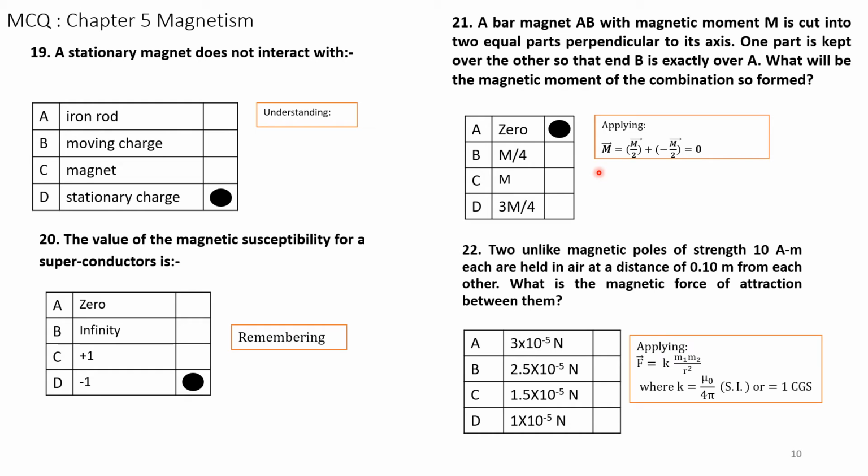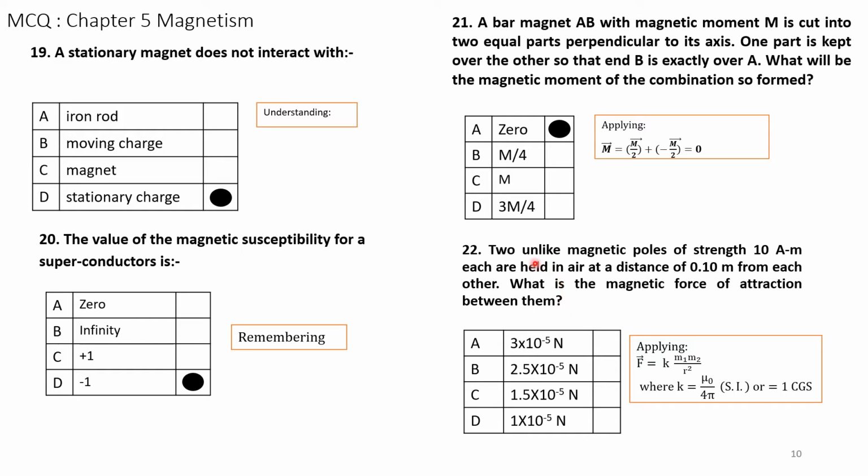Next question. Question number 22. Two unlike magnetic poles of strength 10 ampere meters each are held in air at a distance of 0.1 meter from each other. What is the magnetic force of attraction between them?